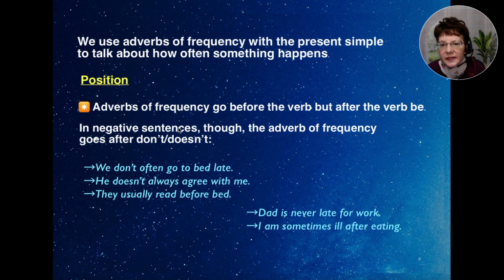In negative sentences, though, the adverb of frequency goes after don't or doesn't. For example, we don't often go to bed late. And he doesn't always agree with me. So notice that these come after the auxiliary verb if it's negative.